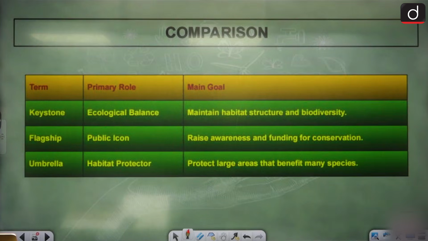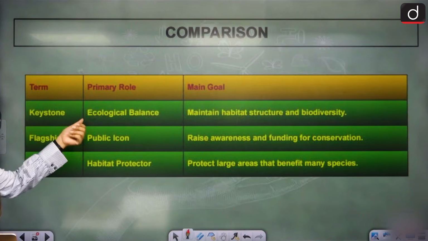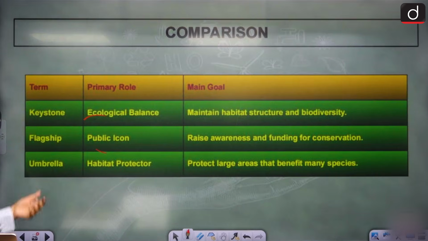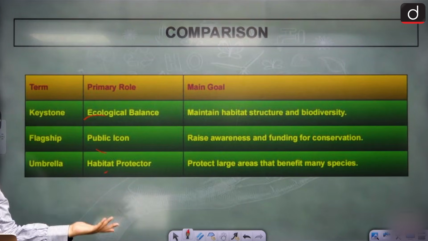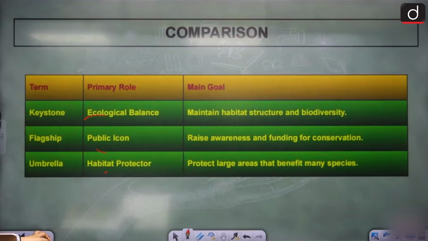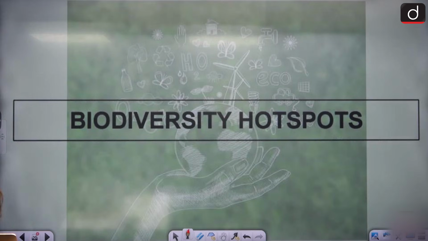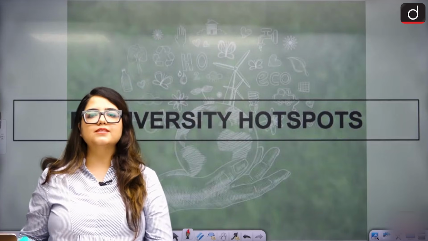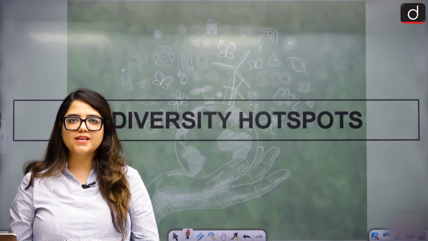Okay. Let's see the difference. Keystone, Flagship and Umbrella. I think everything is clear. Keystones are for ecological balance. Flagships are for public icon. Umbrellas are for habitat protection. Yes? All right. This is the talk about our species. I hope that is clear.